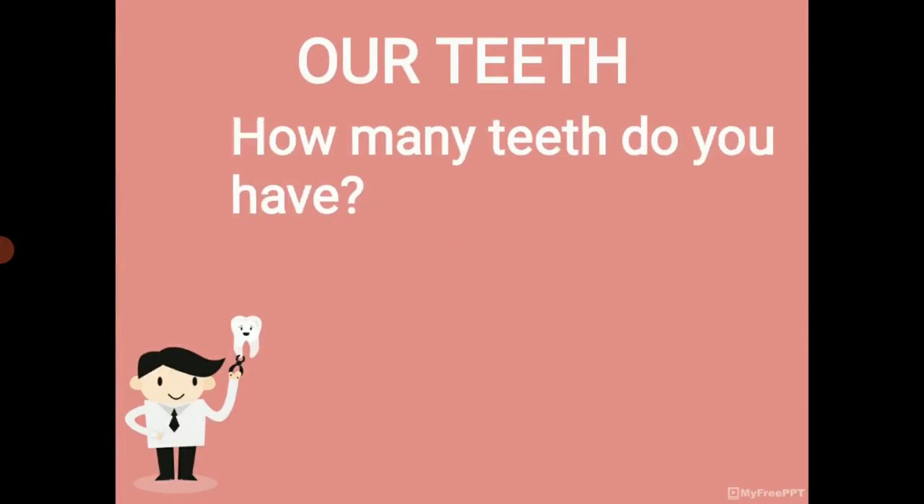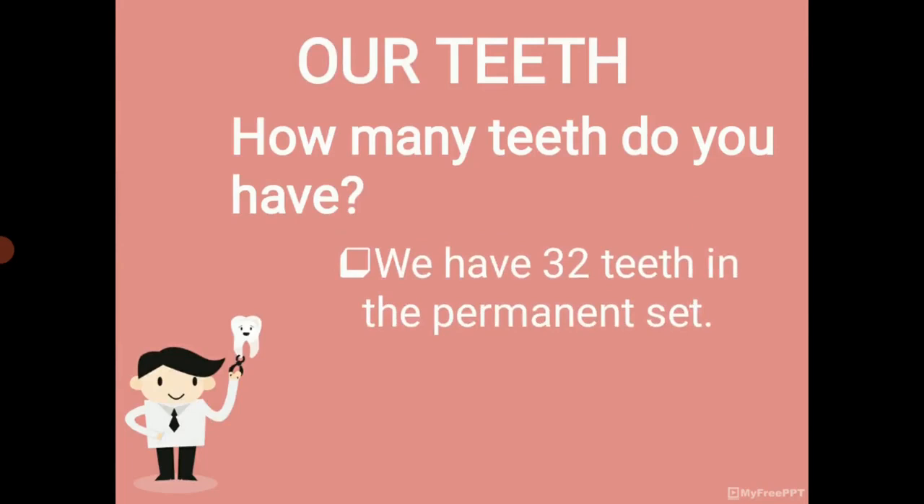How many teeth do you have? Did you ever think that some of you have 18 teeth, some of you have 20 teeth? These all are milk teeth. After the age of 12, you have permanent teeth. We learn about milk teeth and permanent teeth in next class. Totally we have 32 teeth in the permanent set.